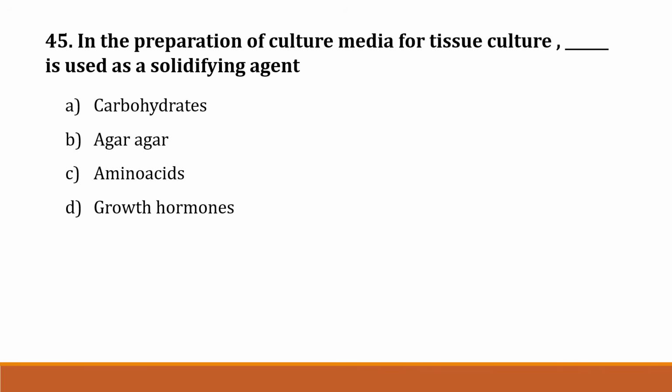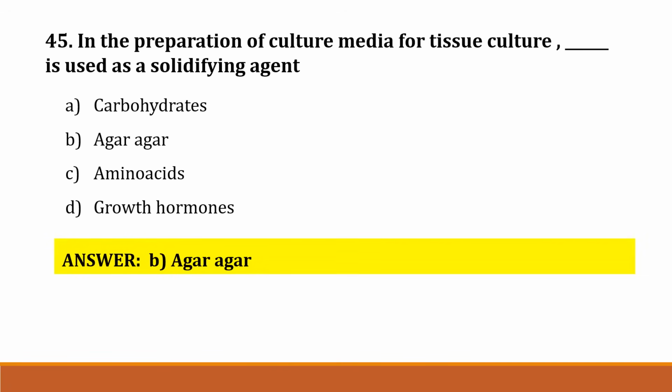The next question number 45. In the preparation of culture media for tissue culture, blank is used as a solidifying agent. Option A, carbohydrate. Option B, agar-agar. Option C, amino acids. Option D, growth hormone. Correct answer is option B, agar-agar.